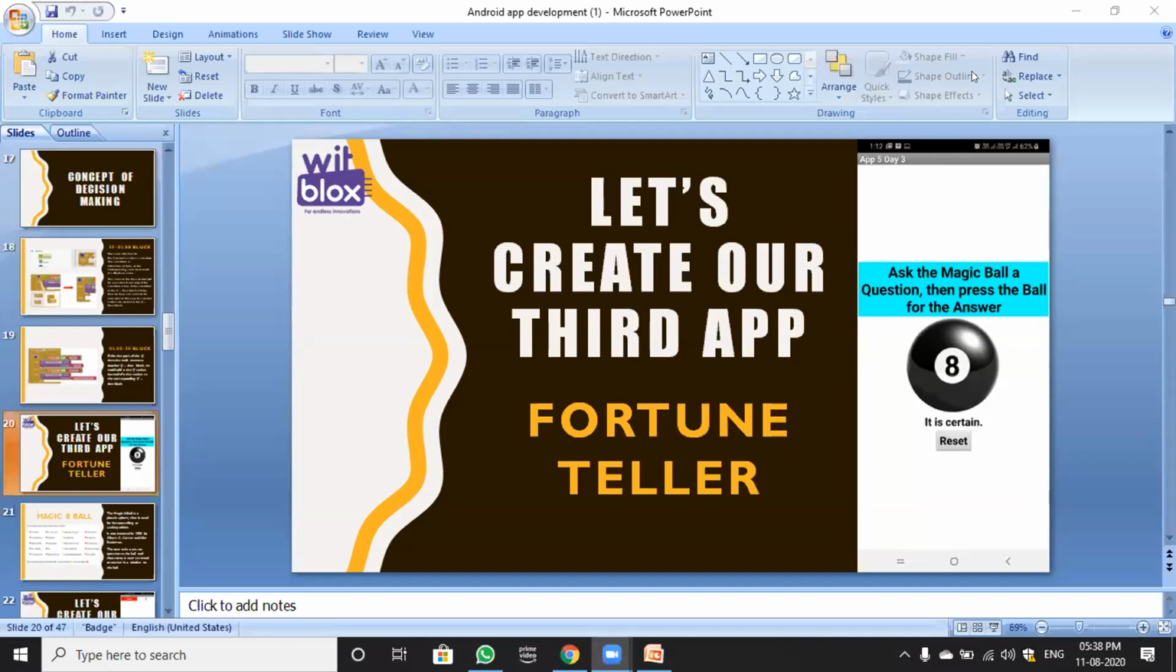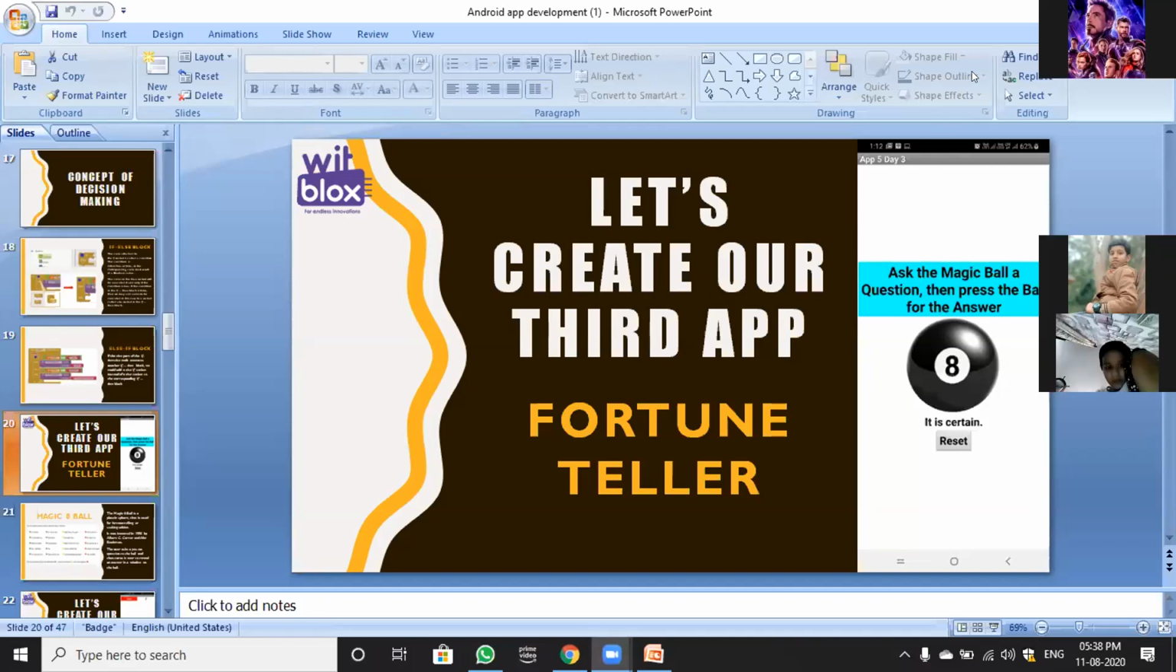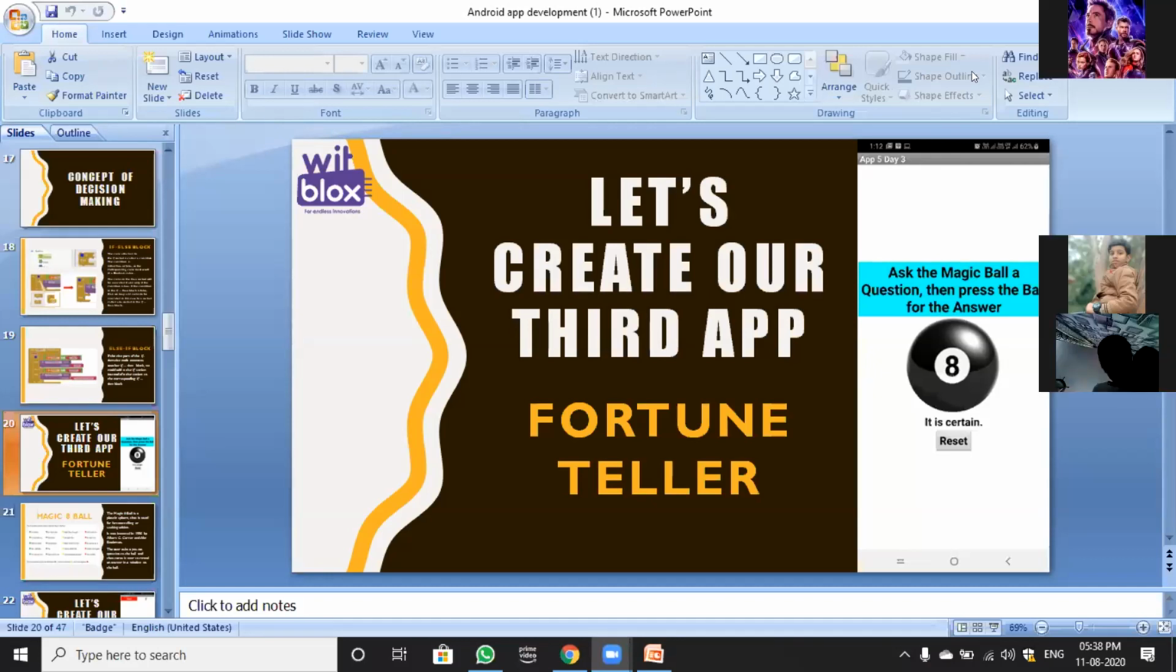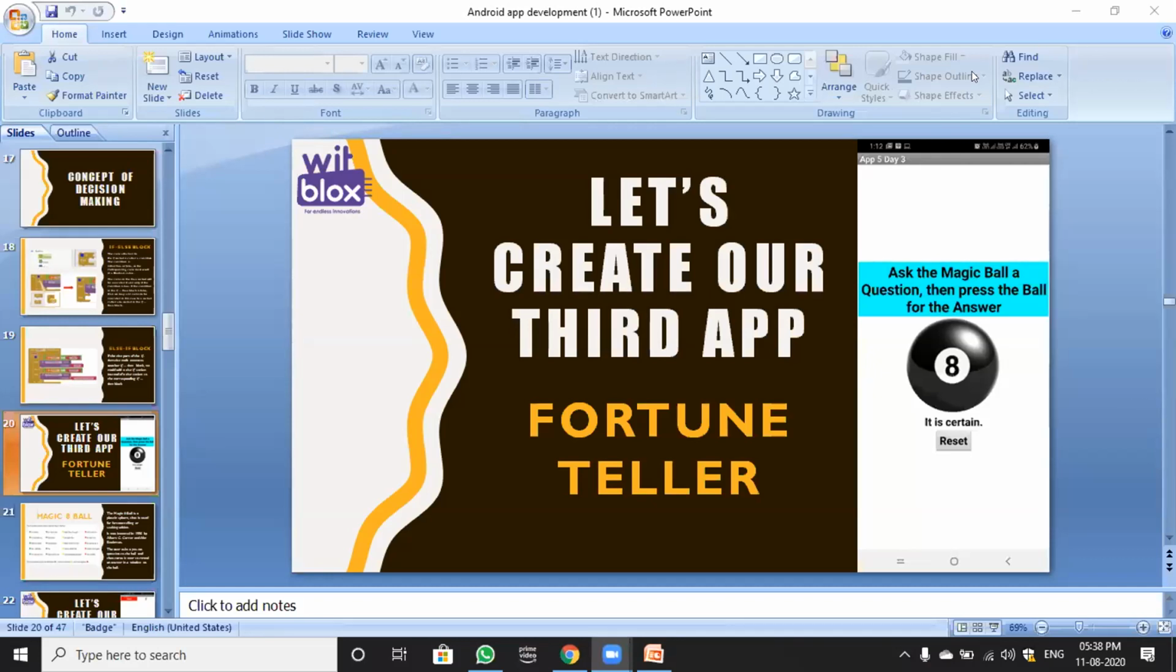So I think you all have downloaded the four media files which we have sent in the group. You have to download all the audios that we send, not only one, all three audios and one image. Okay, so today our app is Fortune Teller. This is how the app will look in our phone.